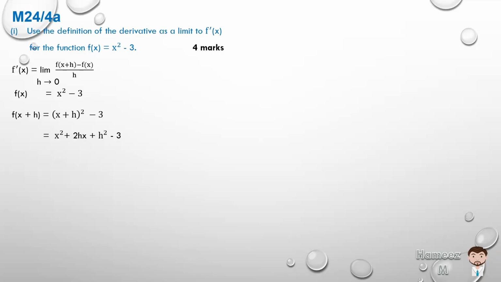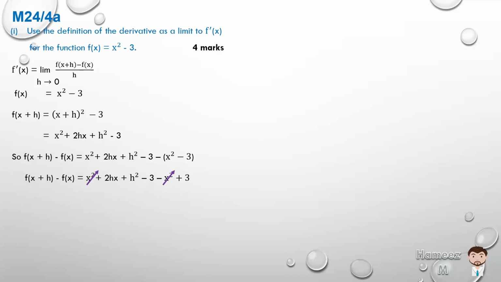Looking at the numerator, f of x plus h minus f of x, we substitute: x squared plus 2hx plus h squared minus 3, minus f of x, which is x squared minus 3. If we remove the brackets, we multiply by minus 1, so we get minus x squared plus 3 at the end. We have x squared minus x squared, and minus 3 plus 3 equal to 0 as well. So we're left with 2hx plus h squared as the numerator.